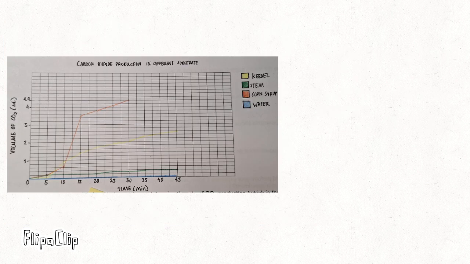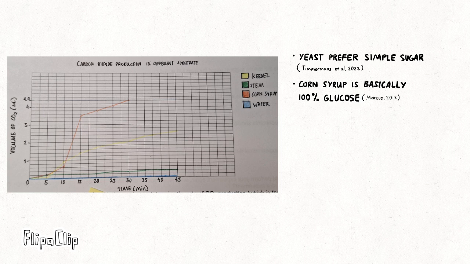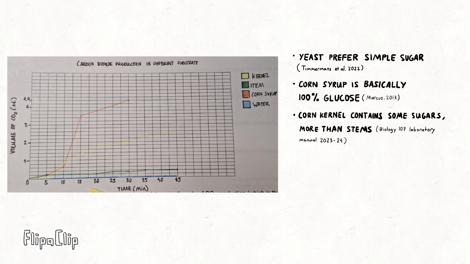Now let's go back to our result. Based on what we know about the varying compositions of carbohydrates in our substrate and the result, we can say that yeast prefers simple sugars over longer chained polymers during its process of fermentation. We can see that corn syrup has the highest rate of CO2 produced, even more than the other 3 combined, and that is because pure corn syrup is basically 100% glucose, a simple sugar. Corn kernels contain more sugar than stems, although they have very low amounts compared to corn syrup. Otherwise, they're mostly comprised of starch and cellulose.